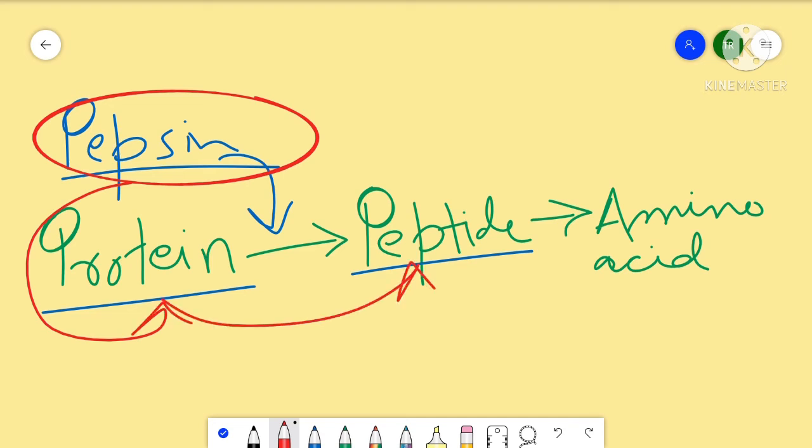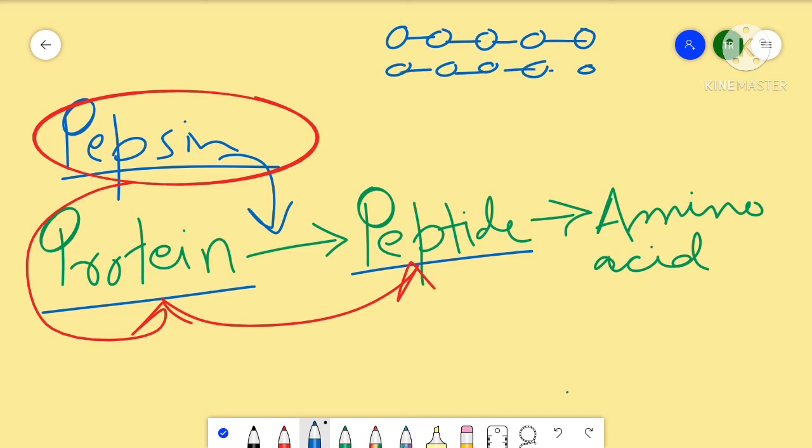Okay, now what are proteins and what are peptides? These are currently not required, but still, if you want to know, let me give you a brief idea. Amino acids are actually the smallest building units. Suppose these are molecules of amino acids. When amino acids join together to form a single chain, it is called a peptide. When multiple peptides join together, they form a protein. So here are three chains. When they start making bonds, this thing is called a protein.